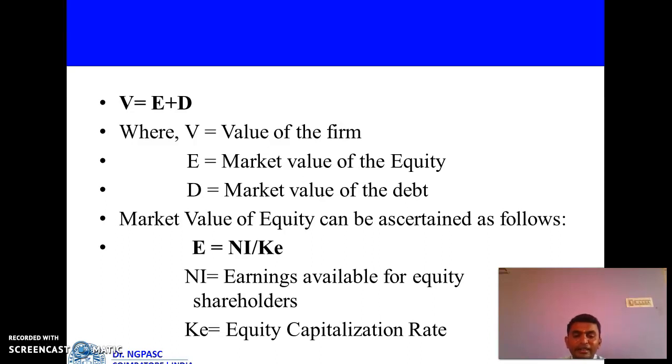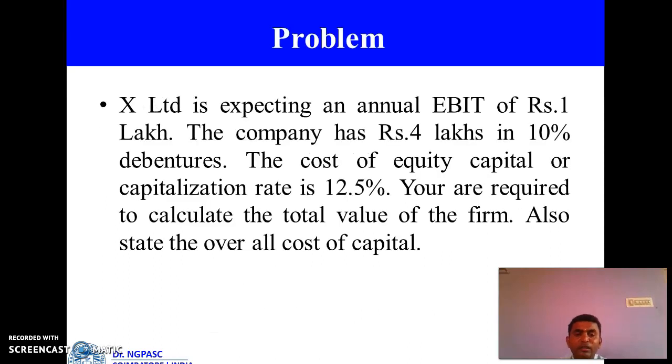What is NI? NI is the earnings available for equity shareholders. What is KE? KE is the equity capitalization rate. Are you clear? So in this formula itself we can easily understand the problem as well as the answer. How? D value will be given in your question. E value will not be given in your question. So if you want to find out E, first we should find out NI. Are you clear? So now let us discuss the problem.